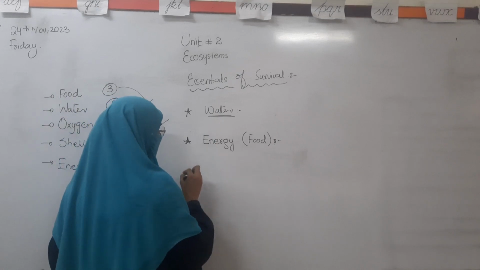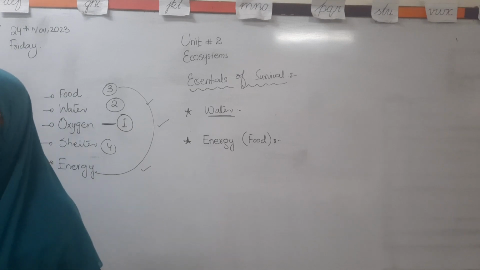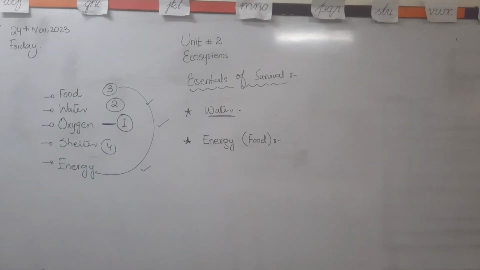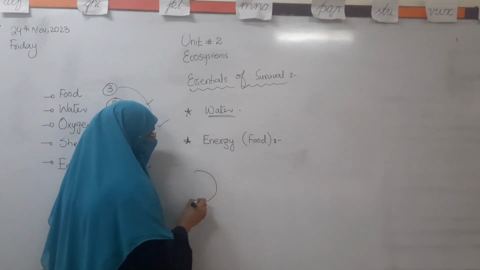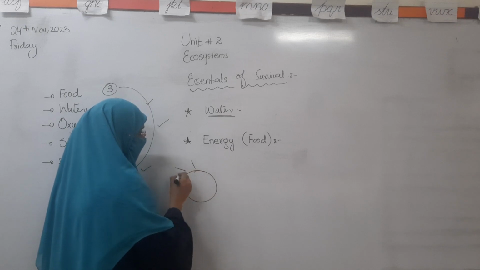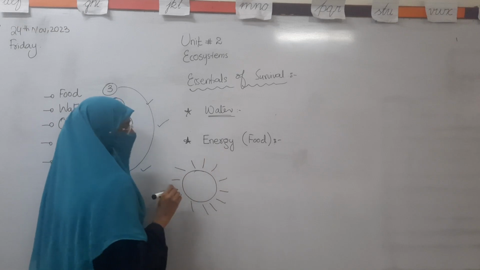Now you will tell me what is the main source or the chief source of energy on earth, from where living organisms, whether plants or animals or insects or birds, any living organism, can get energy. The cheapest source of energy is. You don't have the answer? Okay, I will tell you that the main source or the chief source of energy is the sun. We can get the energy from the sun directly or indirectly.